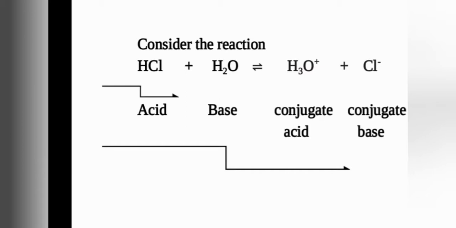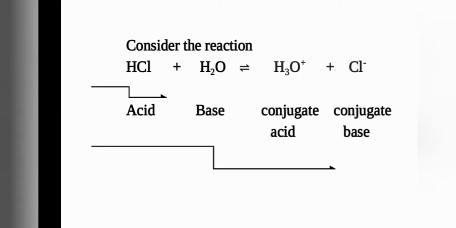Clear? Similarly, if you take HCl and Cl minus. If you are taking the pair, HCl in the forward reaction is the acid, and in the backward reaction Cl minus is the base. The difference between HCl and Cl minus ion is only one proton. So that is known as a conjugate acid base pair.